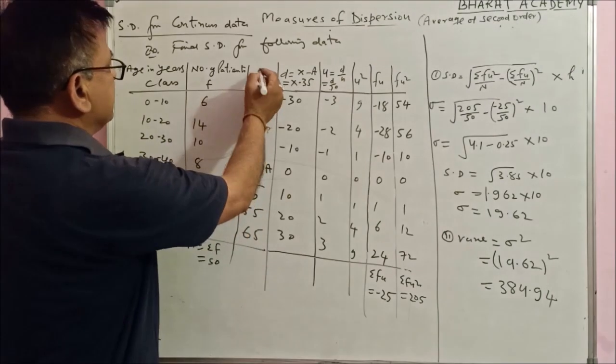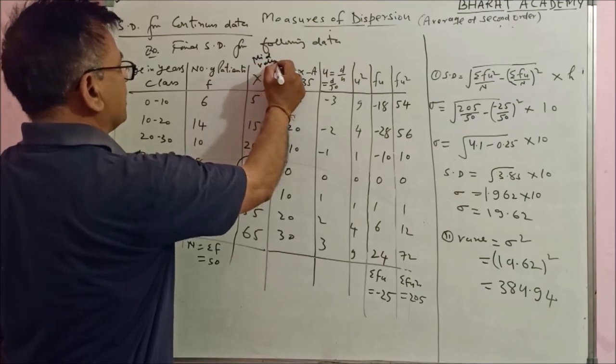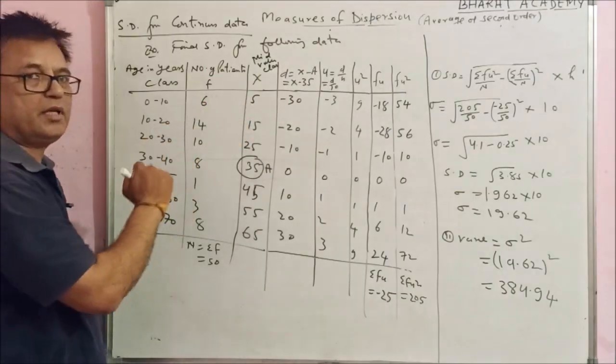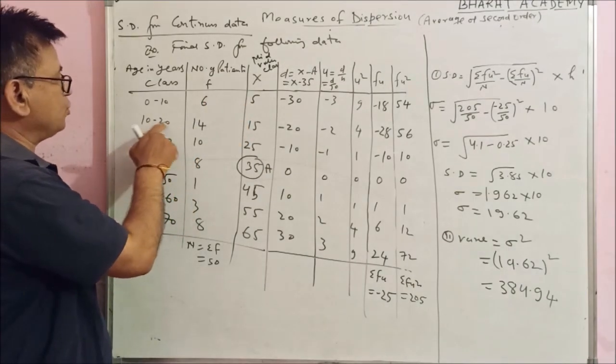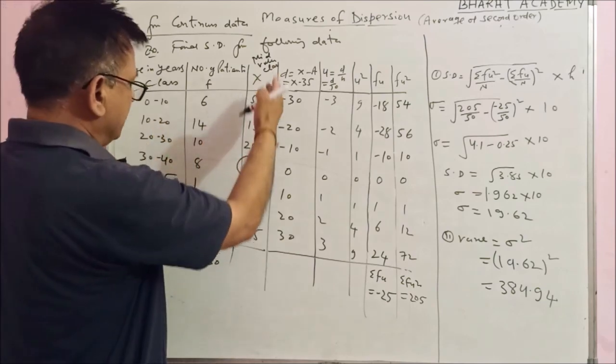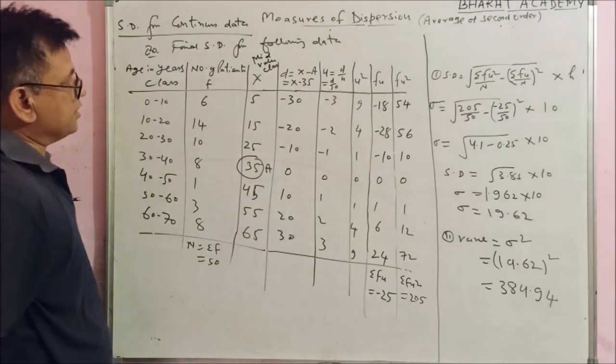Now x: what is x in continuous data? It is the mid value of the class. For 0 to 10, 0 plus 10 by 2, this is 5. For 10 to 20, 10 plus 20 divided by 2, this is 15. Like this you can calculate x, the mid value of each class, up to 65.